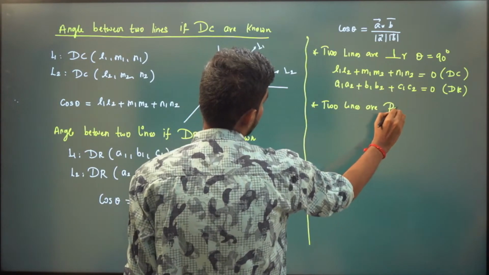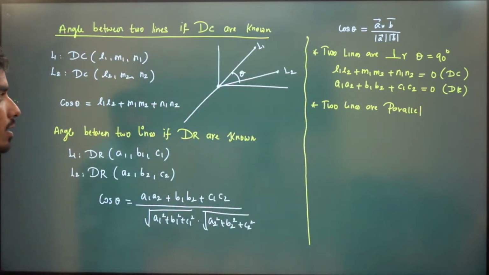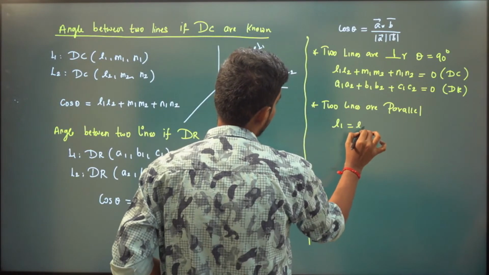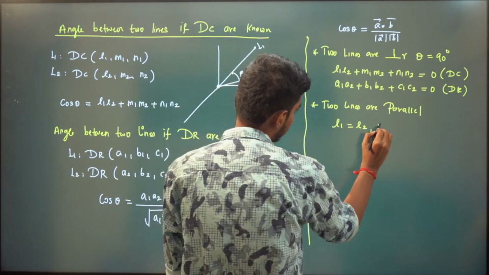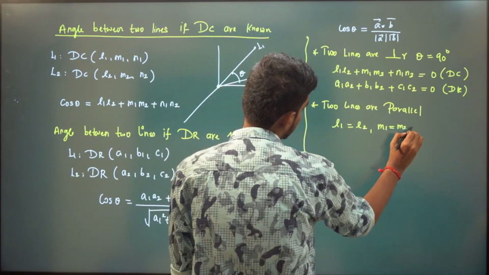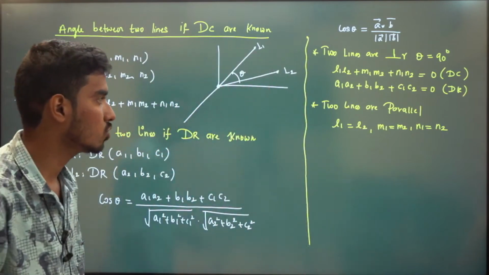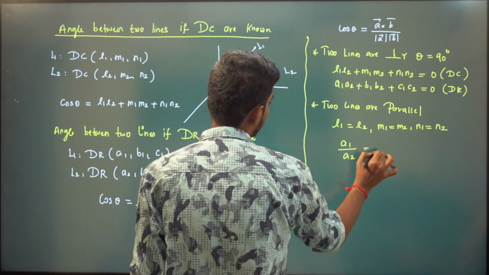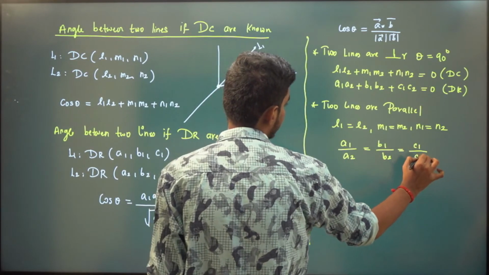Now, two lines are parallel. In terms of direction cosine, it will be the same: L1 is same as L2, M1 is same as M2, N1 is same as N2. In terms of direction ratio, they are proportional: A1 by A2, B1 by B2, C1 by C2.